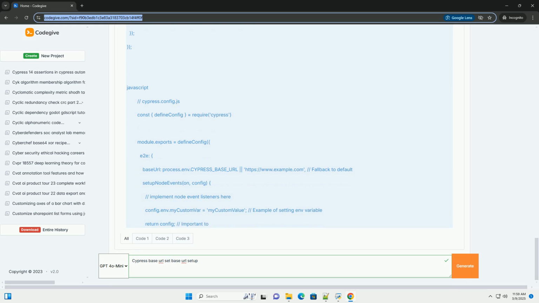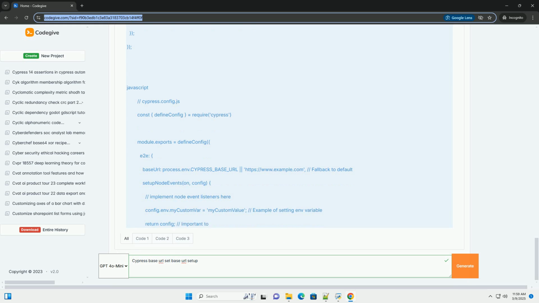Node.js access: verify that Node.js has access to the environment variables. Configuration merging issues. Correct CLI argument: ensure that you're using the correct --config-file CLI argument to specify the desired configuration file. Configuration order: understand the order in which Cypress merges configuration files. Later files override earlier files. Environment variables take precedence over configuration files.